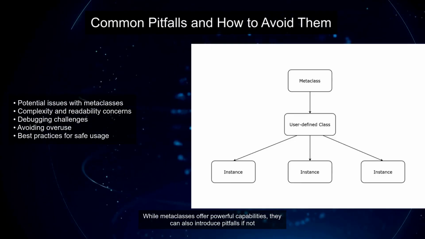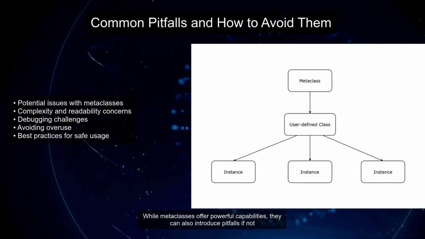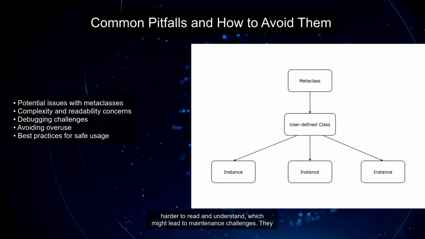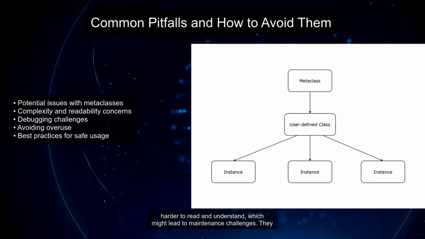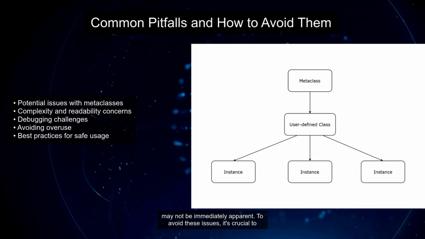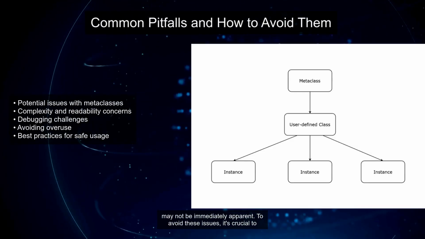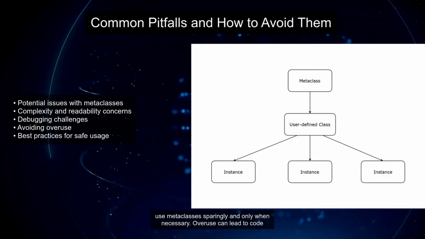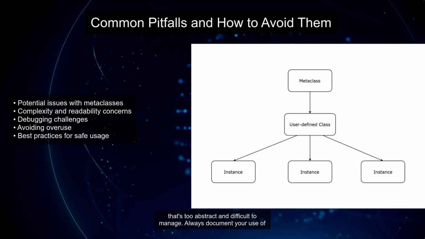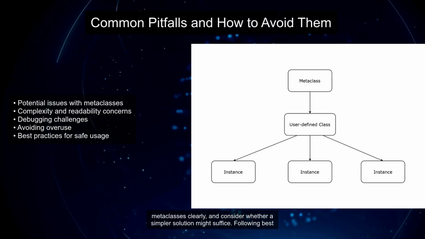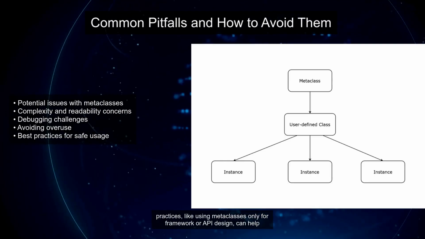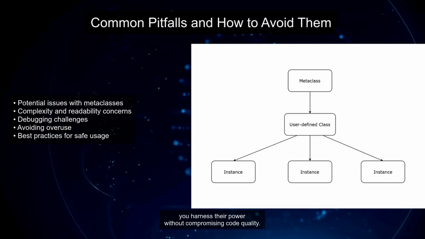While metaclasses offer powerful capabilities, they can also introduce pitfalls if not used wisely. One potential issue is increased complexity. Metaclasses can make code harder to read and understand, which might lead to maintenance challenges. They can also make debugging more difficult, as the source of the problem may not be immediately apparent. To avoid these issues, it's crucial to use metaclasses sparingly and only when necessary. Overuse can lead to code that's too abstract and difficult to manage. Always document your use of metaclasses clearly, and consider whether a simpler solution might suffice. Following best practices, like using metaclasses only for framework or API design, can help you harness their power without compromising code quality.